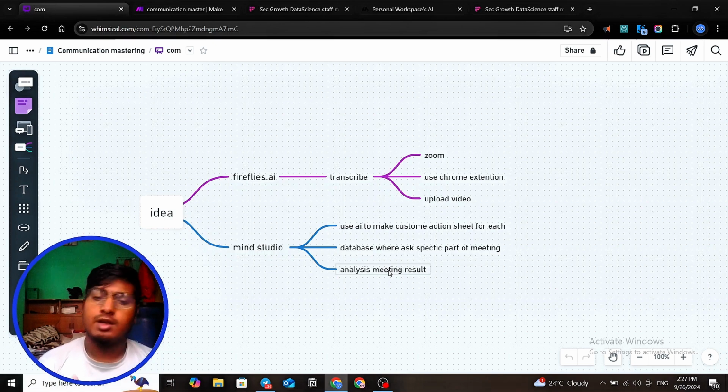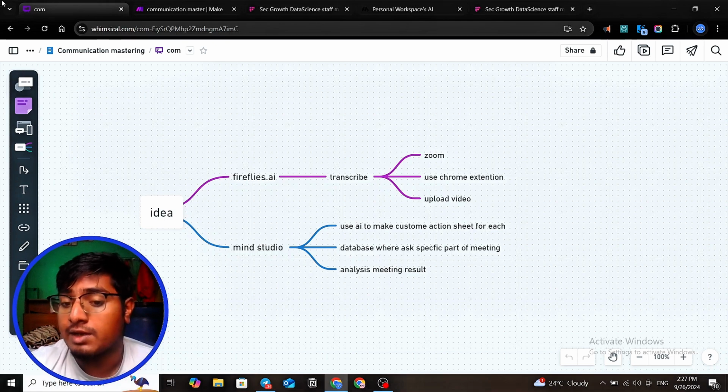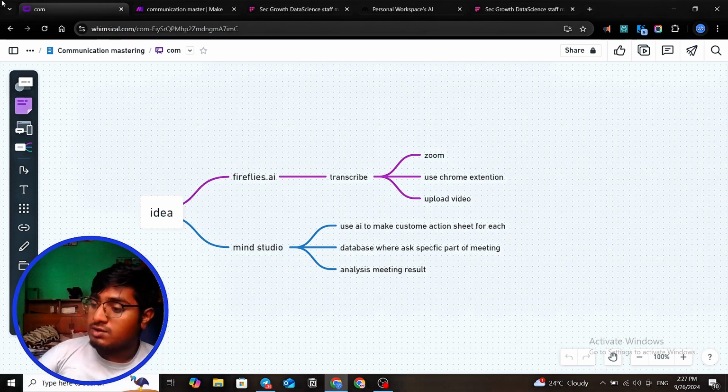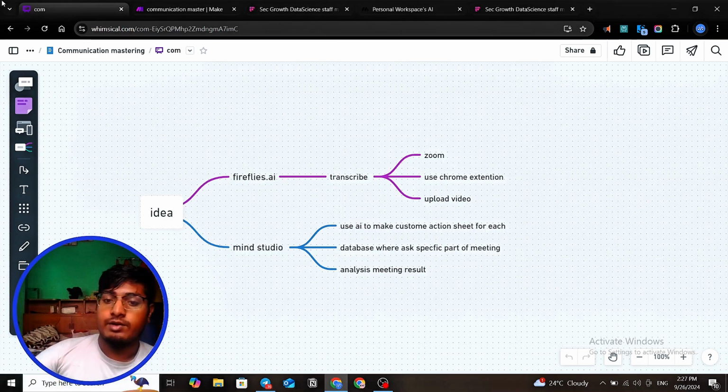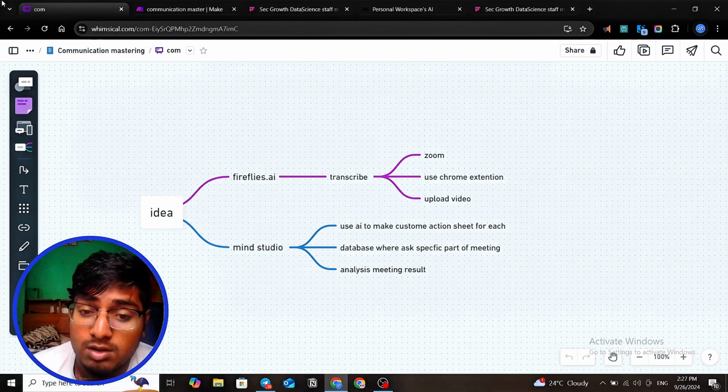Next example: any leader or CEO who knows that a meeting is happening in his group knows every meeting. After the meeting is completed, he has a generated report on what the meeting's agenda was and what result should be expected after the meeting is executed. They talk about three agenda items, like increasing our sales by 10% or increasing our retention rate. So the CEO knows that in this meeting we have to achieve this result with this actionable. They can track their team, and see why something is or is not being achieved.